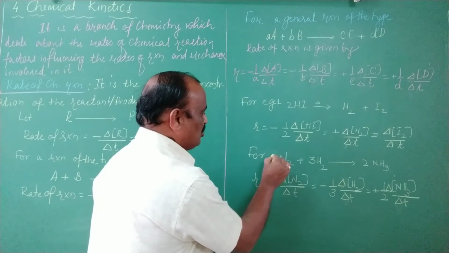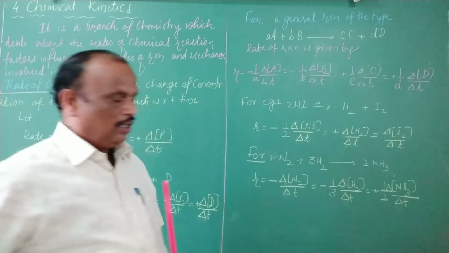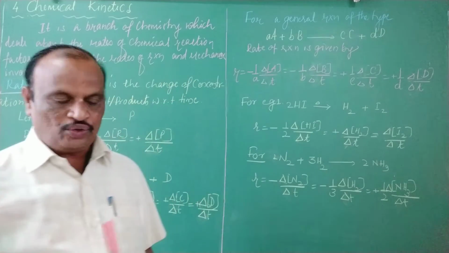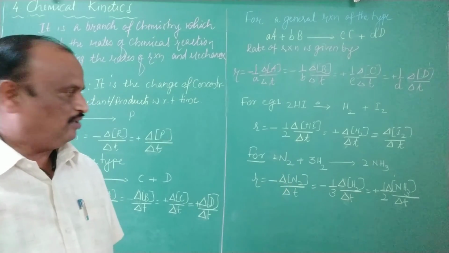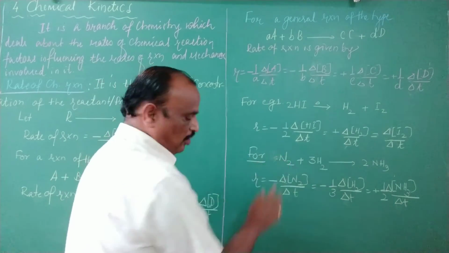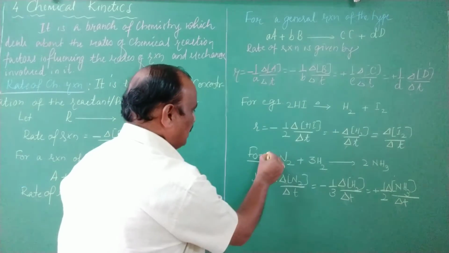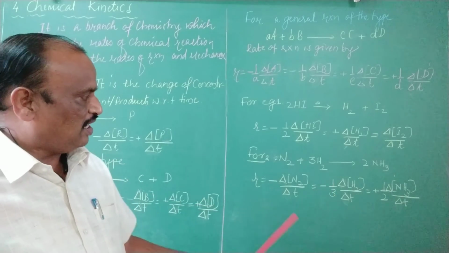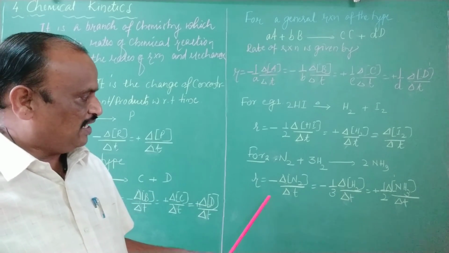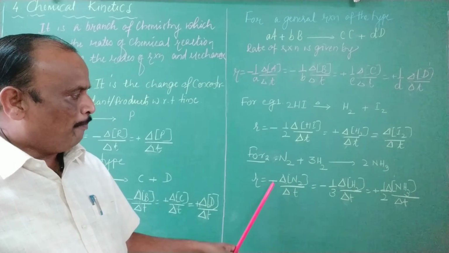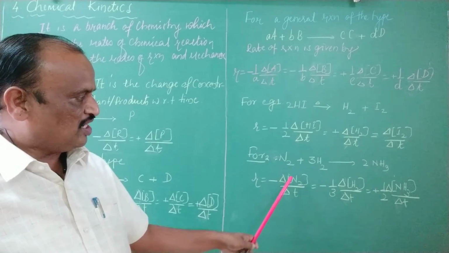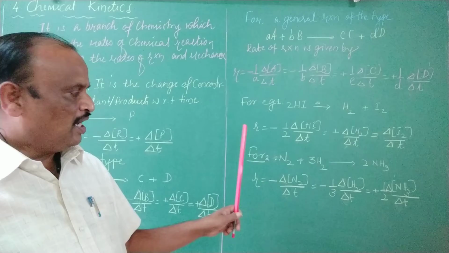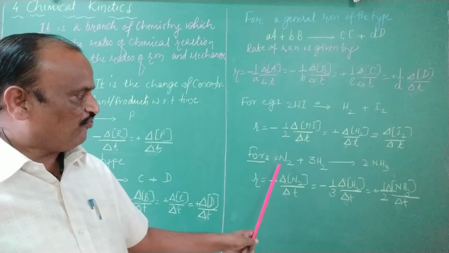Suppose the numerical coefficients are different. For example, take another reaction: N2 plus 3H2 gives 2NH3. For that, R is given like this. R is equal to minus delta of concentration of N2 divided by delta t, that means the rate of disappearance of N2.